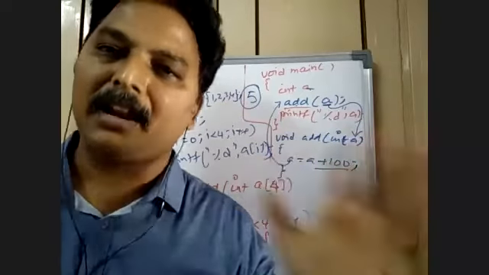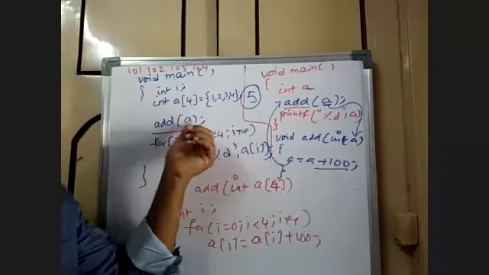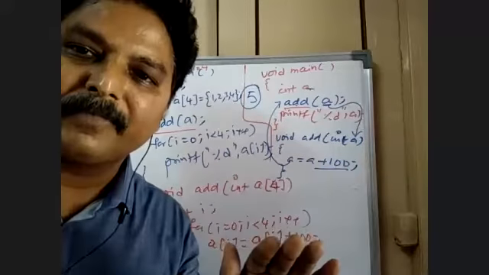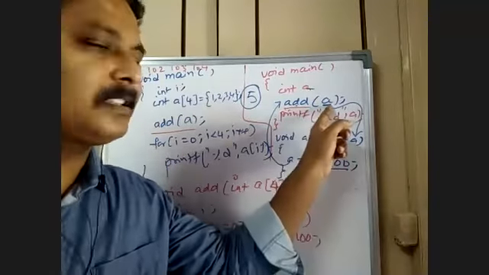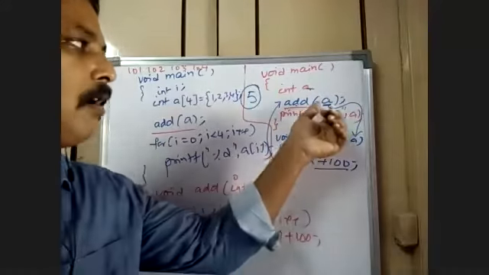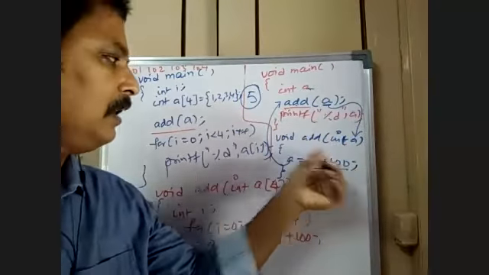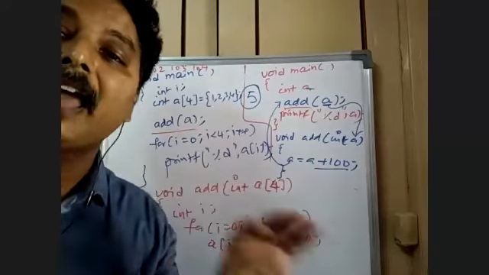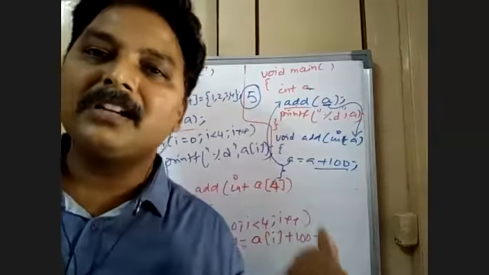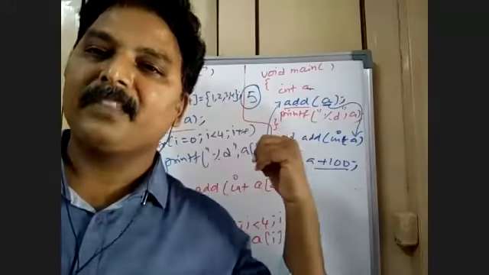Here, add a means you are sending the address. There, you are sending a copy of a, but not a. So a copy of a will be forwarded there. Here the address of the array will be forwarded. Without your knowledge, the function takes the address of the array.